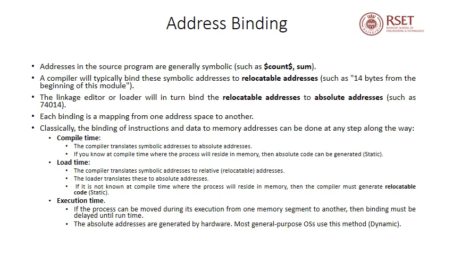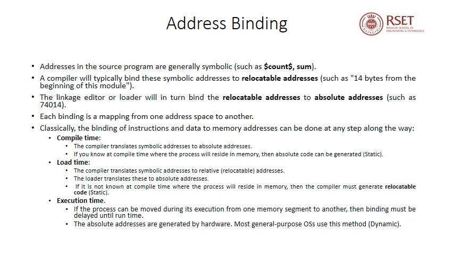Now we'll discuss address binding in detail. Whenever you create a variable such as count or sum in your source code, you're actually generating symbolic references to some addresses. A compiler will typically bind these symbolic addresses to a relocatable address such as 14 bytes from the beginning of this module. The linkage editor or loader will in turn bind the relocatable address to an absolute address such as a specific memory location 74014. Each binding is a mapping from one address space to another.